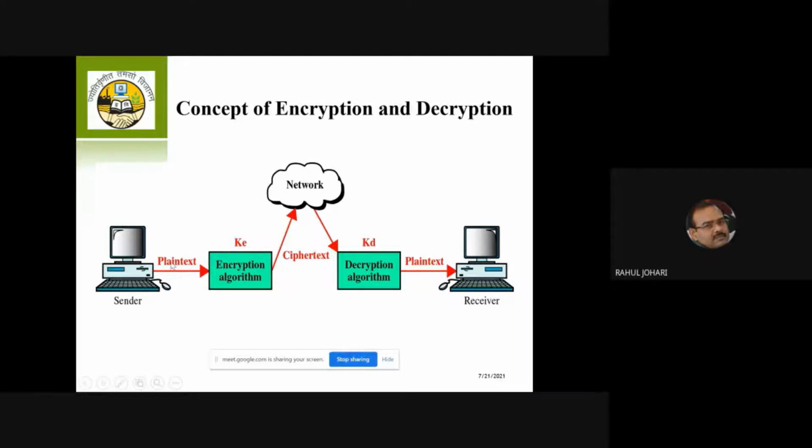So I give the plain text. For example, the plain text is NITTR. The key value becomes 3. So I replace each and every character by the character 3 positions down the line. So my key value is 3. Now the resultant text I get is the cipher text. I send it to the destination. Again, decryption is always the reverse of encryption. So -3 is done, and then I get back the plain text, which the destination can receive.